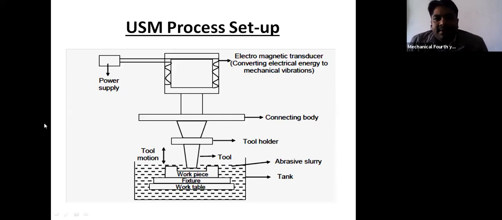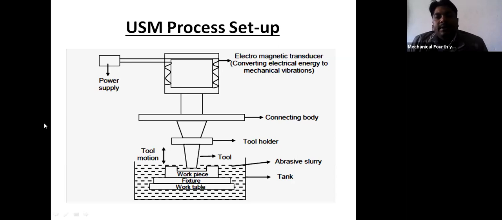And this is the schematic diagram of ultrasonic machining. For ultrasonic machining, first a power supply is needed, and this power supply goes to the electromagnetic transducer. The function of the transducer is to convert electrical energy to mechanical vibrations.